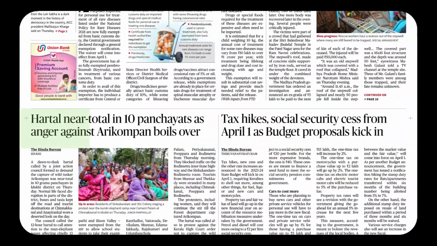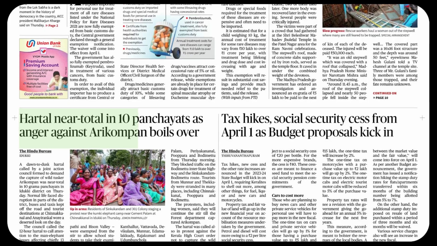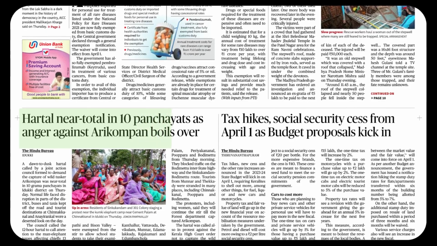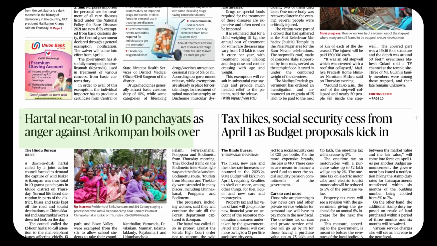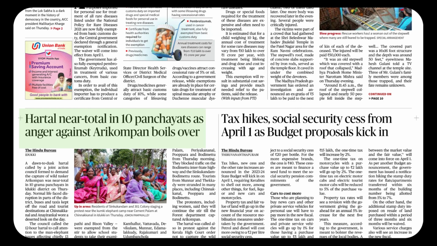Boils over. Boil over can be a very interesting phrasal verb. Boil over. Boil. So as we know, verb plus preposition can be phrasal verbs. It's a very interesting observation. Boil over: if a difficult situation boils over, it cannot be controlled anymore. It gets bigger, and people start to fight over that. So, boils over, kick in.